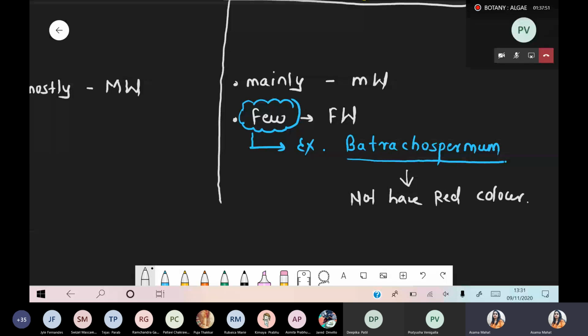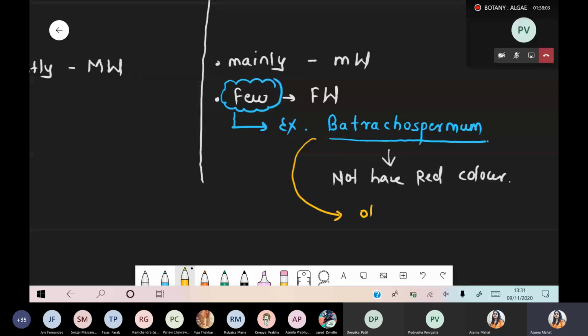And whenever we are talking about what color it obtains, basically Batrachospermum obtains an olive to blue color range. So the color is a little different. It is not a red color. So what is the color? It is olive to blue color.